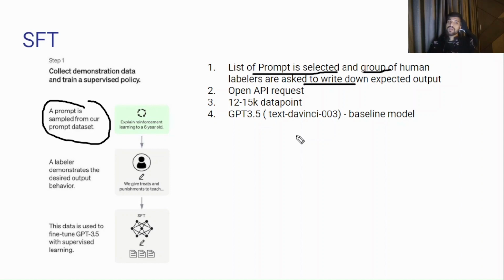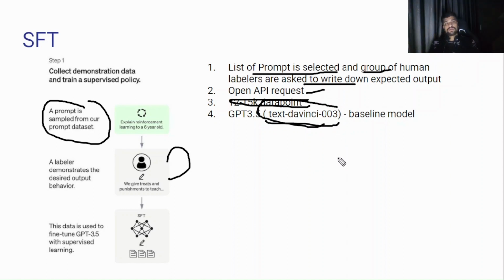However, they used their existing thing, that is the OpenAI API requests. Using these API requests they collected 12 to 15k data points, collecting the input and output. In this way, they used this data to train the GPT 3.5 model. It is important that in ChatGPT they used the text Da Vinci 003 model, and earlier there were the 002 and 001 models.